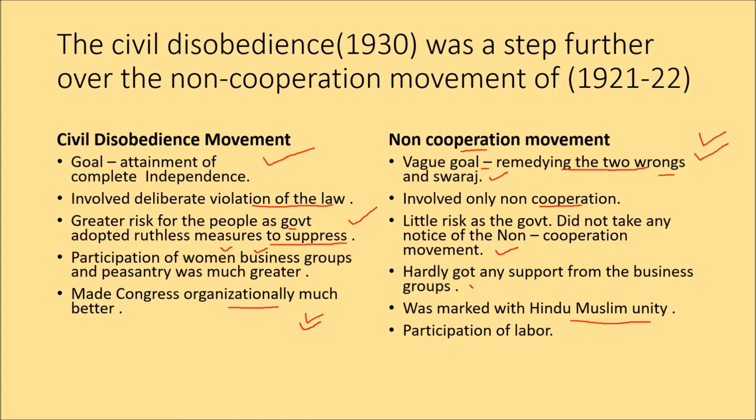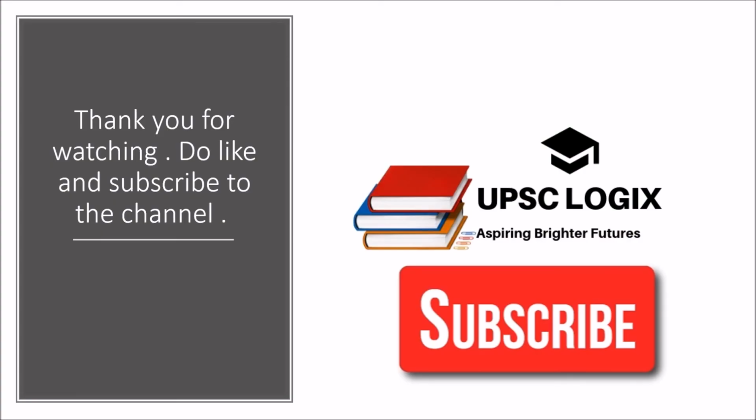Moreover, there was a much larger participation of the labor organizations in the non-cooperation movement in comparison with the civil disobedience movement. So this is how these two particular movements differ from each other. So friends, this brings us to the end of this comparison between the non-cooperation movement and the civil disobedience movement. And I hope you have understood the key facts about the comparative analysis of the two.